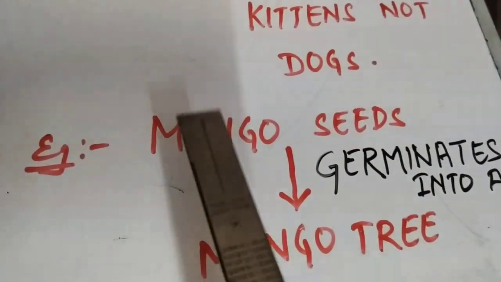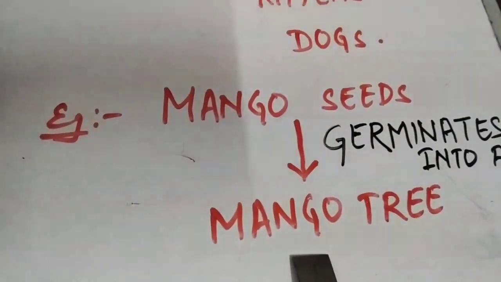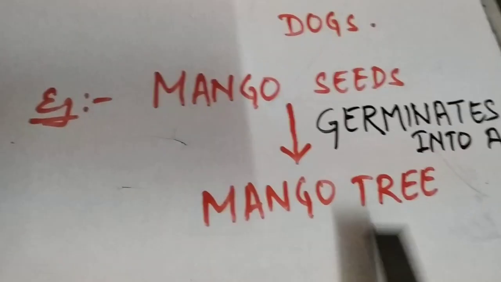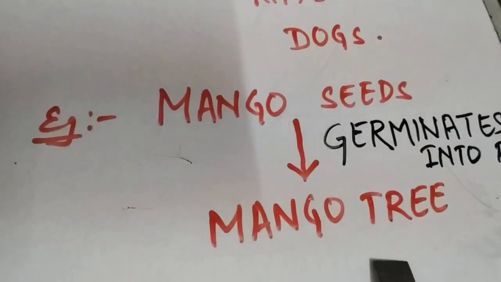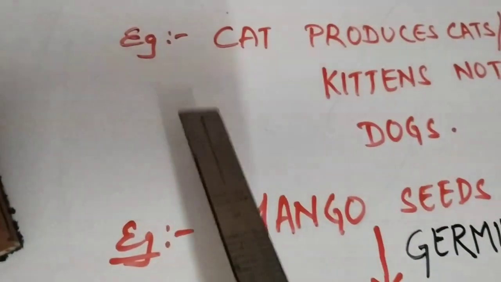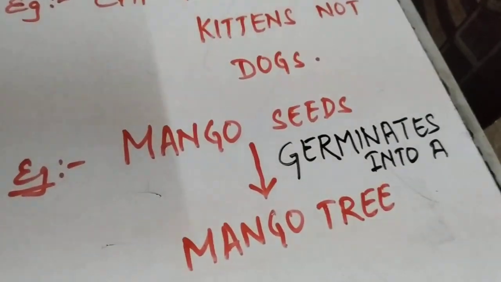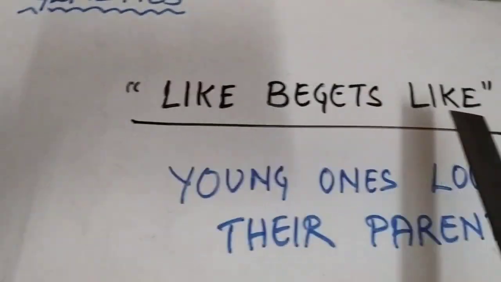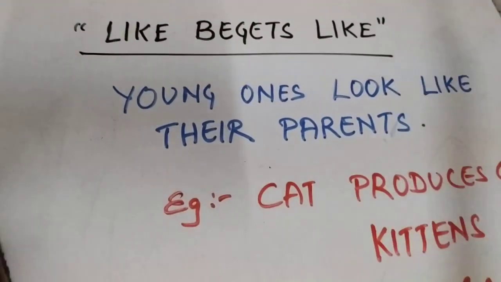As the seeds you sow, the same fruit you are going to get. Mango seeds will not give an apple tree or banyan tree or banana tree. Mango seeds will give rise to a mango tree. Similarly, human beings will produce human babies only, not lion babies or anybody else. So that is the meaning of this quote, like begets like, means young ones look like their parents.